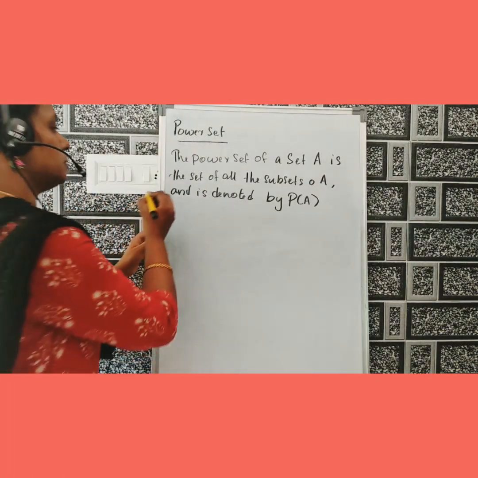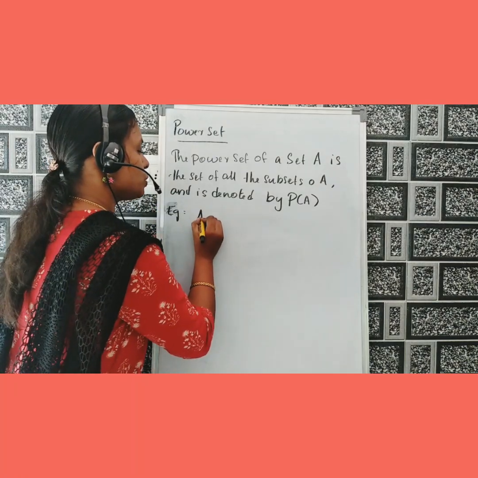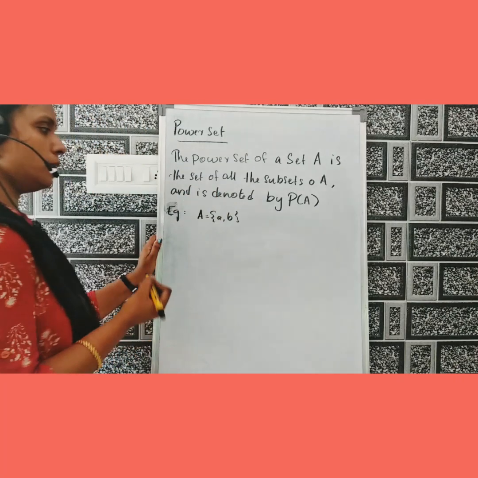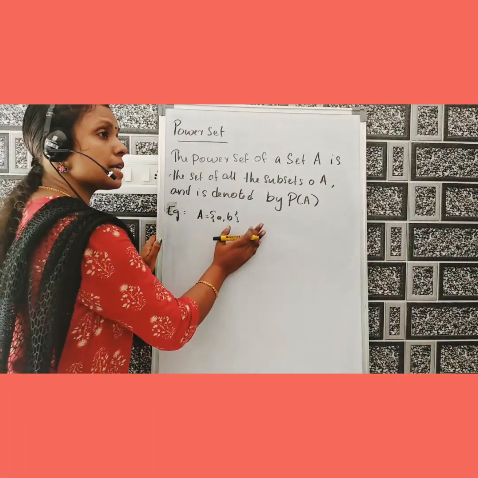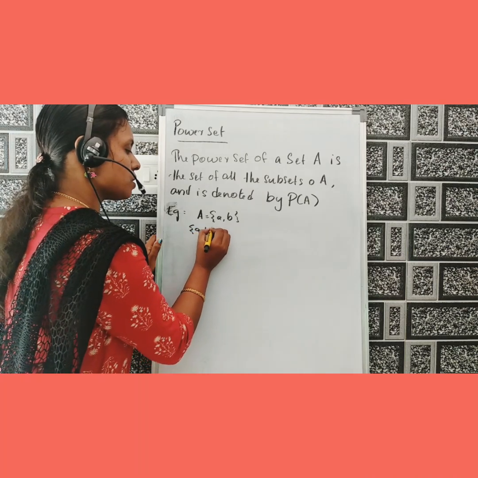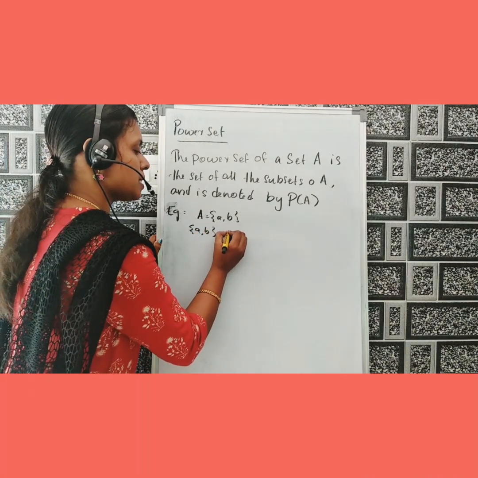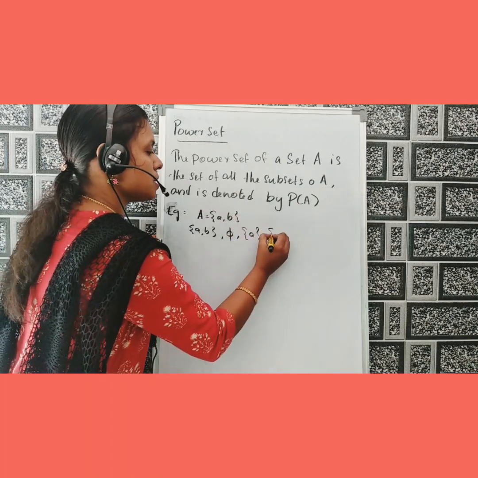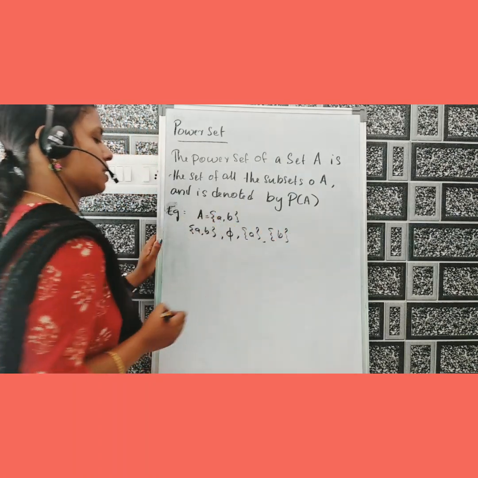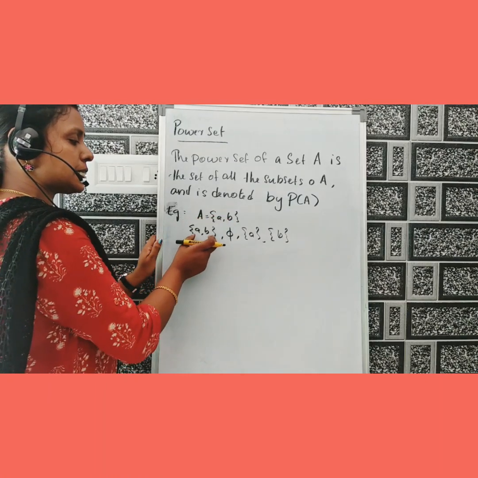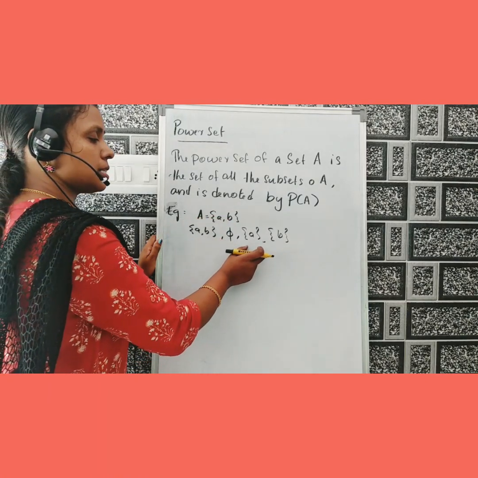For example, if A is equal to {a, b}, first write all the subsets of this set. {a, b} is a subset of this set. The null set is a subset of this set. Set {a} is a subset, and set {b} is a subset. The subsets of this set are {a, b}, null set, {a}, {b}.